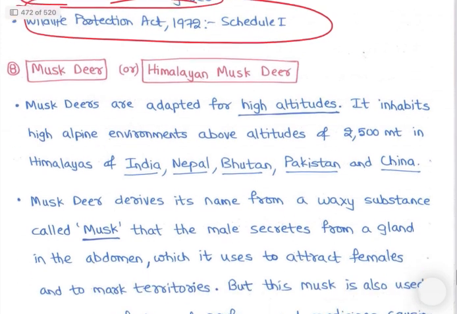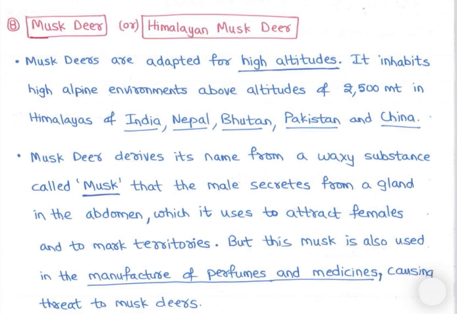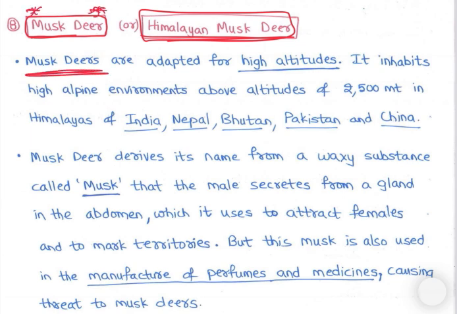So Hoolock gibbon. Now let's see next, that is musk deer or Himalayan musk deer, right? Again very important. Musk deer कहाँ मिलती है? Musk deers are adapted to high altitudes. अब देखो musk deers हर जगह है, यूरोप में भी है, right?